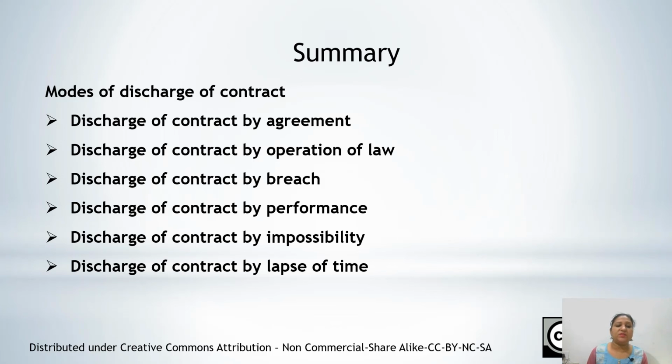And last, we discussed the discharge of contract by lapse of time. Once the specified period of the contract has lapsed, the contract is said to be discharged. The lapse of time differs from contract to contract. As an example, in the case of money lending, the lapse of time under the Limitation Act 1940 is 3 years. Once the 3 years have gone, there is a lapse of time. So a contract can be discharged by any of the modes explained here.